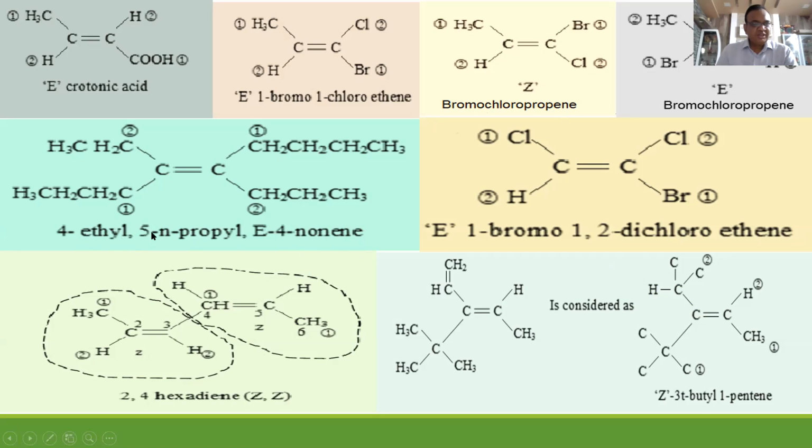Similarly, here some examples are written. So this is 4-ethyl-5-n-propyl E-4-nonene, because the double bond is between the 4th and 5th carbon. This is E-1-bromo-1,2-dichloroethene, because the double bond is between two carbons, so it is ethene. Similarly, it is 2,4-hexadiene. Di means 2, ene means double bond, ZZ. This is also Z and this is also Z. So this is the meaning of it. Correct?